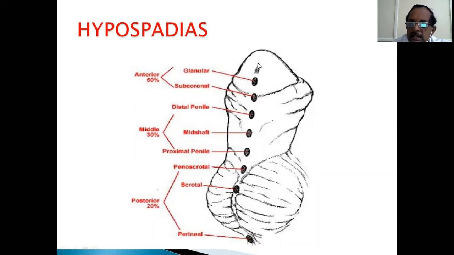And imagine the amount of chordee. The amount of chordee depends on the opening. Suppose it is penoscrotal, it is very much bent. If it is only glandular or subcoronal, it may not be diagnosed or it may not cause any functional effects. So this abnormal opening of the urethra, because the rest of the urethra is not open, causes severe chordee.